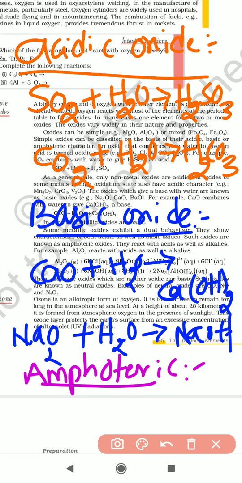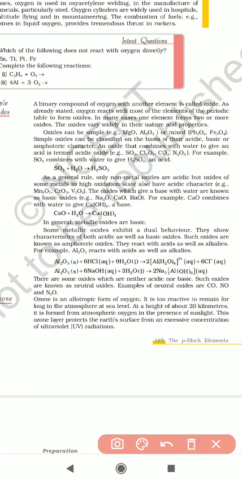So all these oxides are called amphoteric in nature. Lead oxide, next Al2O3, next nitrous oxide. All these oxides are the best examples of amphoteric oxides, right?